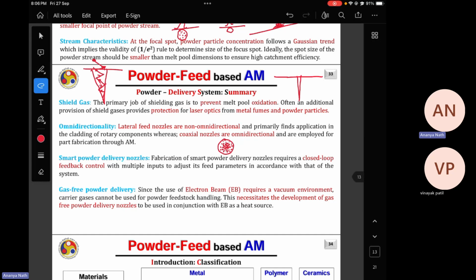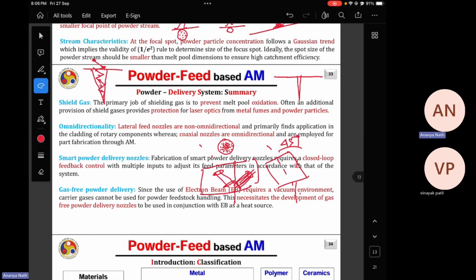And if you are not going with the coaxial one, you go for the configuration where you supply the powder streams like this and laser like this, and in each head of the powder stream you will have multiple nozzles with separate control over them, so that if the full head is tilting at a particular angle, like this,